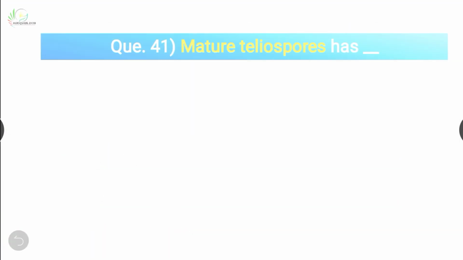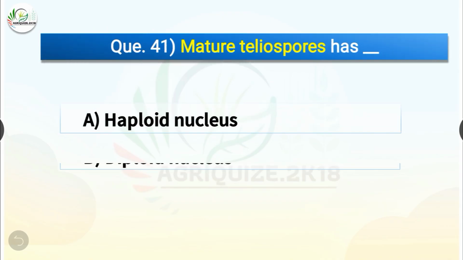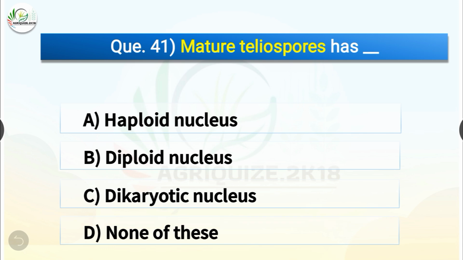Question number 41. Mature teliospores has dash. The options are haploid nucleus, diploid nucleus, dikaryotic nucleus, or none of these. The correct answer is option B, diploid nucleus. So mature teliospores has diploid nucleus.